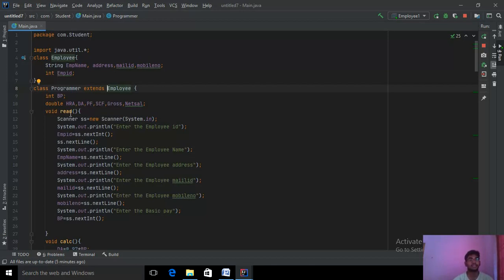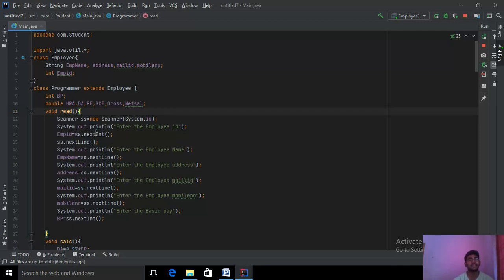I am creating a method called read. This read method will take the input from the user. To read the input from the user, we should use a Scanner object. The Scanner object reference is ss, created with new Scanner(System.in).